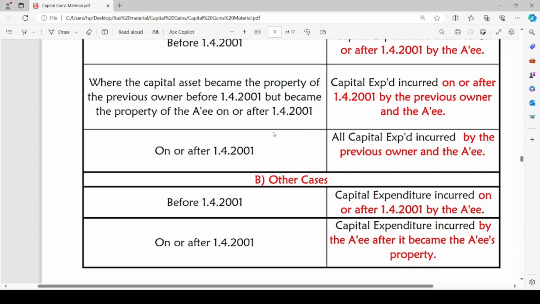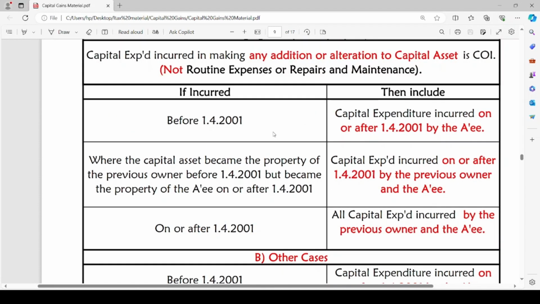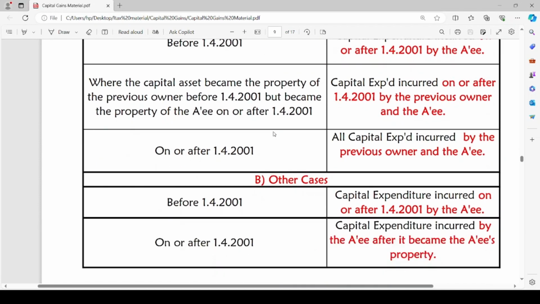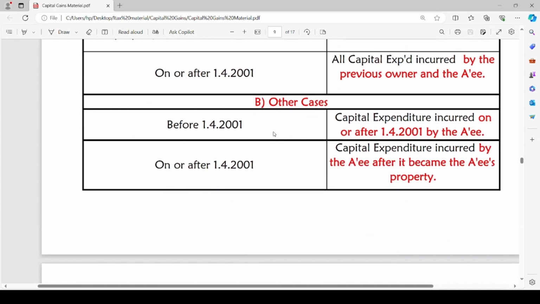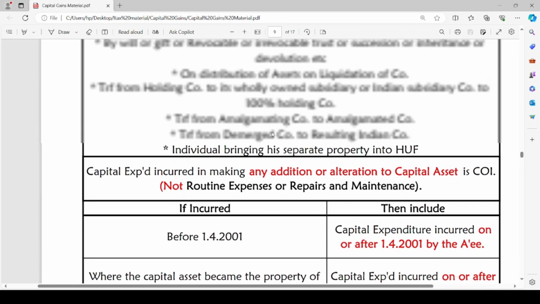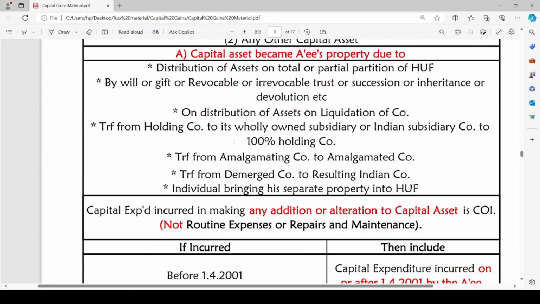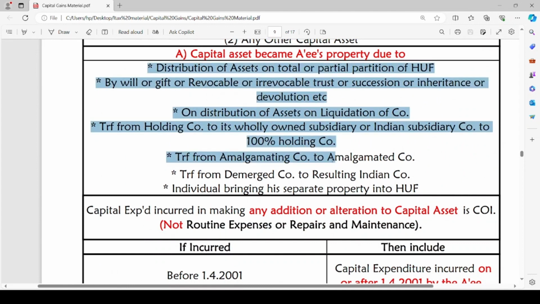Other cases. The cost on improvement is incurred before 1st April 2001. The capital expenditure incurred on or after 1st April 2001 by the assessee will be considered. Here I am talking, the other cases means the asset is acquired by any mode other than these modes.